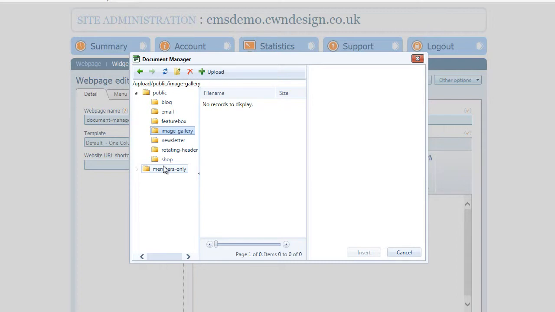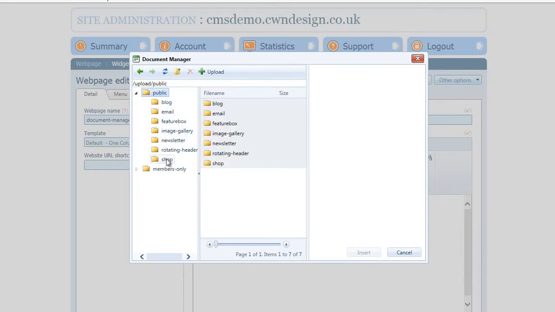So if a person is trying to access that file without logging in first, it will then prompt them to log in. If they log in, it will then show them the file, but if they don't have access to it, it will then deny them access to it. So it gives you that extra level of security to know that your documents are as protected as your web pages.